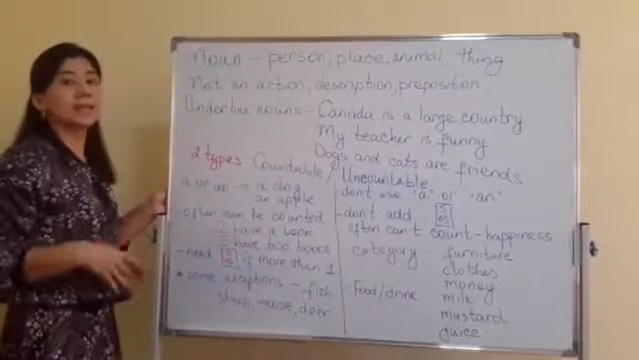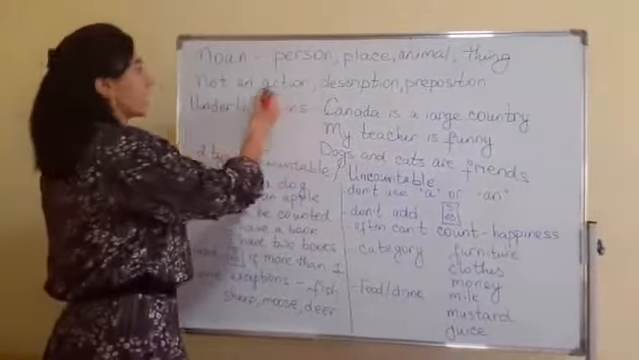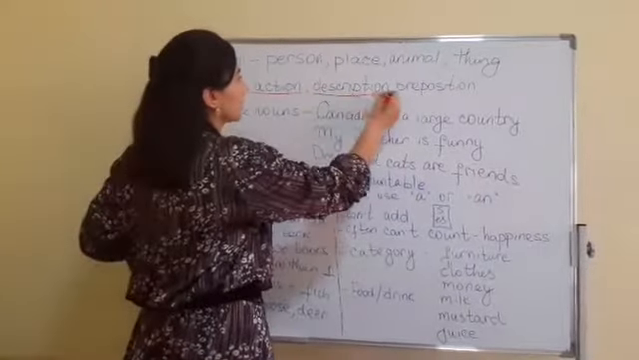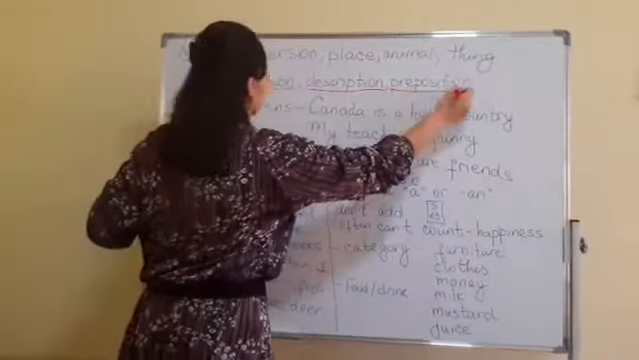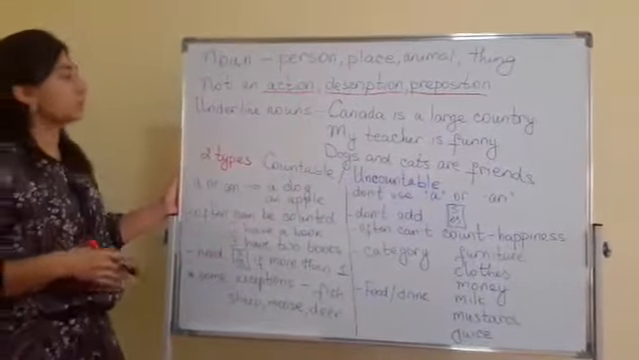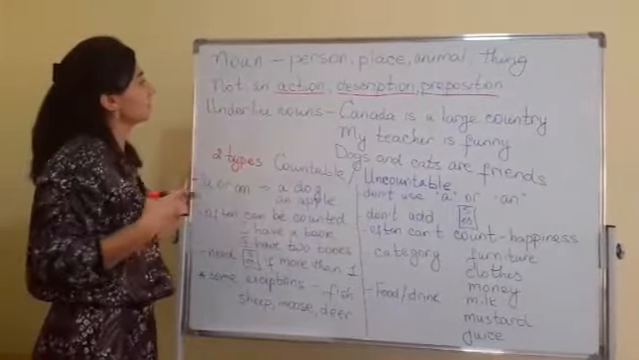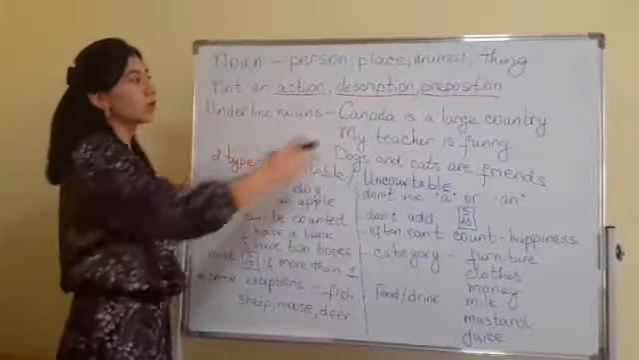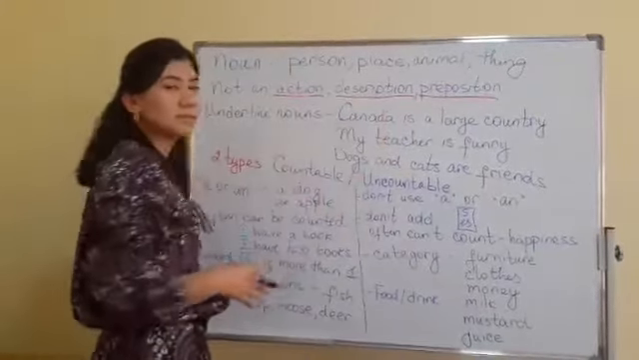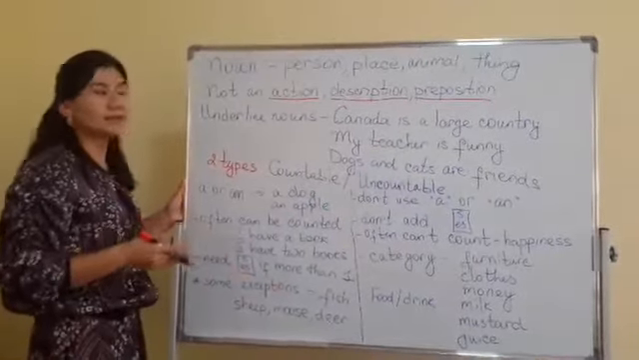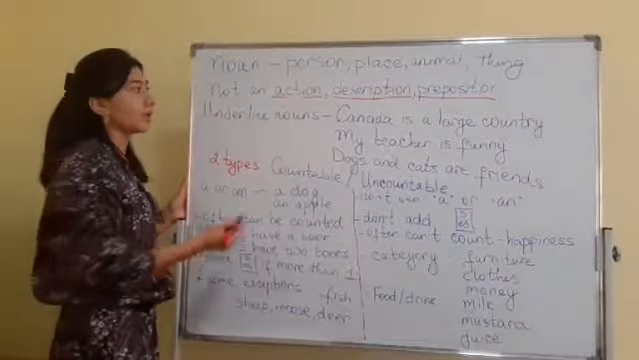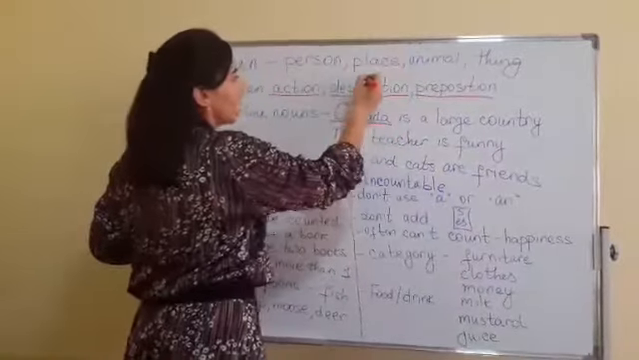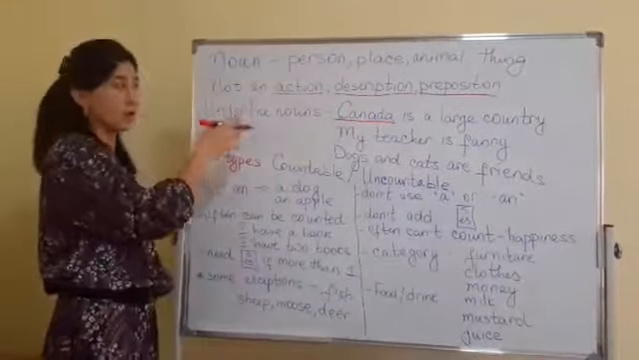We cannot call something a noun if it is an action, a description, or a preposition. That's why let's do this. First of all, we are going to underline the nouns from these sentences. For example, Canada is a large country. Canada, as we mentioned, is a place. That's why we can say it is a noun.